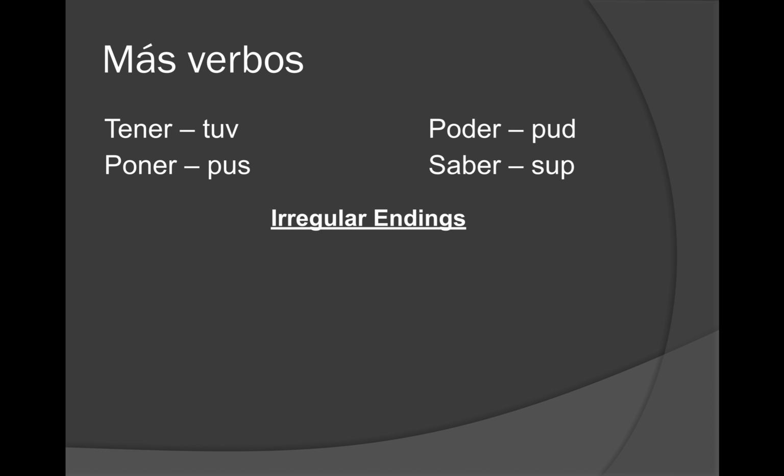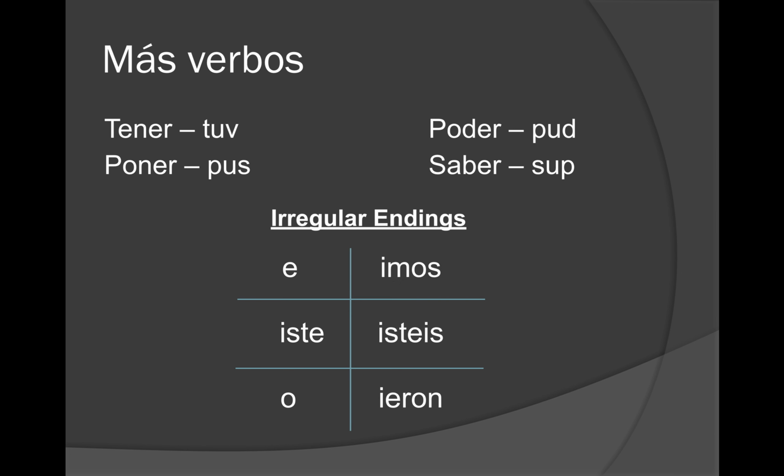These four verbs, along with estar, are what I like to call U verbs, where the stem changes to include a u. And then these irregular endings that we're talking about are as follows: e, iste, o, imos, isteis, and ieron, where you can see the yo form and the él/ella/usted form have the AR preterite endings, as in é, aste, ó, but you can see that the tú form changes to iste, and then the right column, imos, isteis, and ieron, are all like ER, IR verbs. So it's kind of a hybrid between AR endings and ER, IR endings, and that's why sometimes you'll hear these called hybrid verbs or hybrid endings.